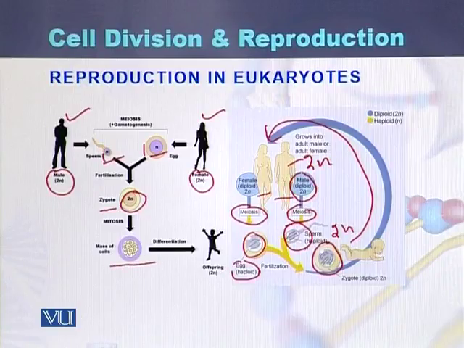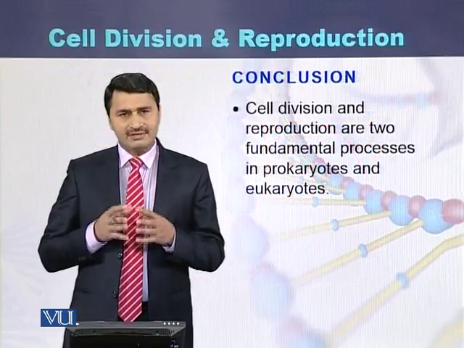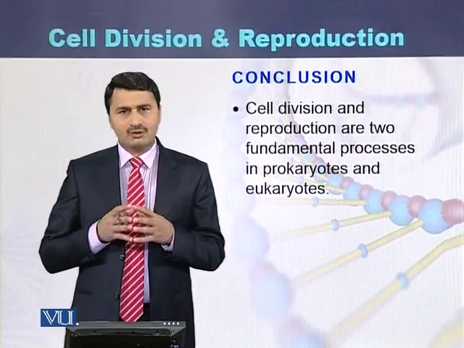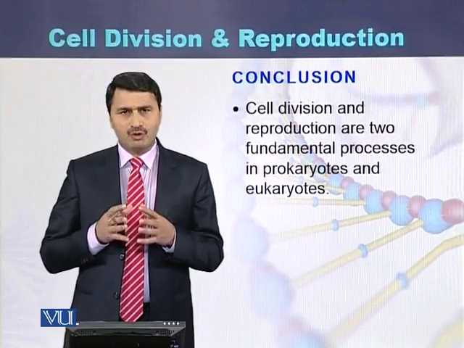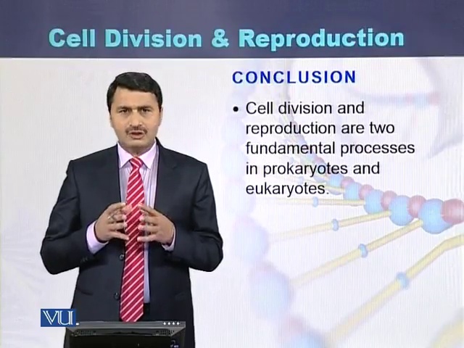Here is the mass of the cells, and ultimately it is converted into the 2n number of chromosomes, or diploid number of chromosomes. Cell division and reproduction are two fundamental processes both in prokaryotes and eukaryotes.